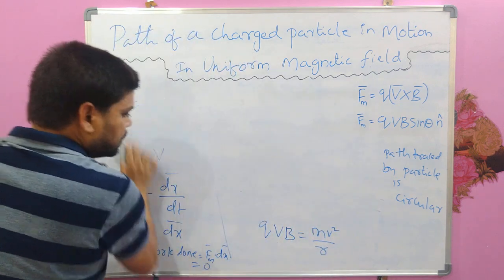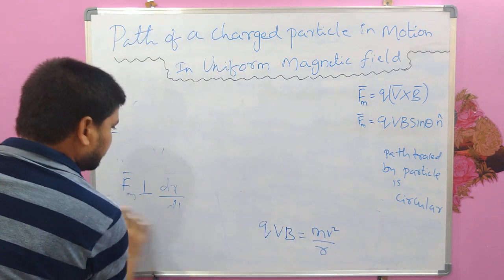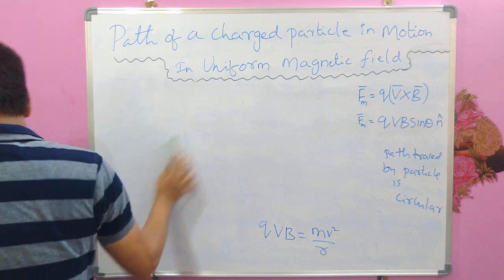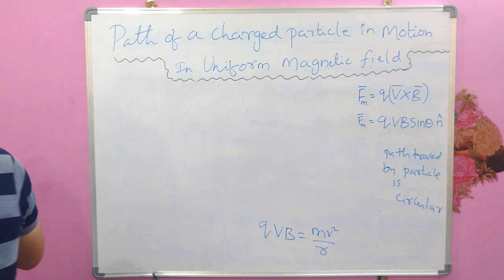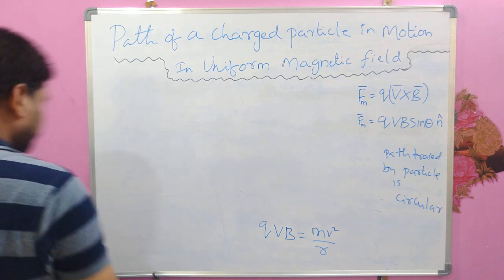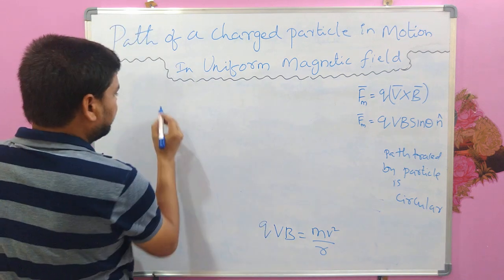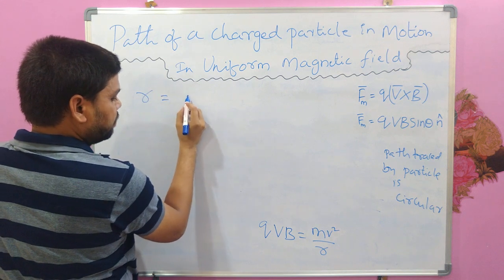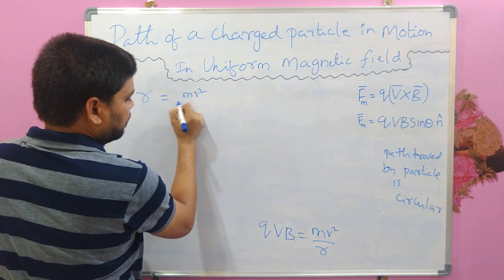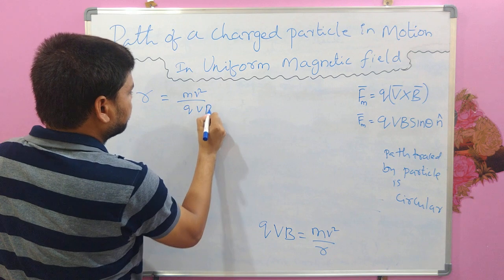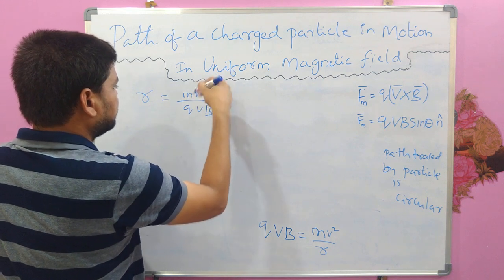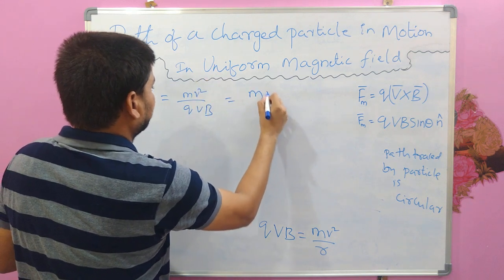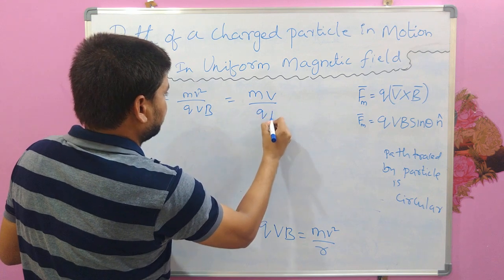So I am going to use this equation for deriving the radius of that circular path. So from here, if you take out R, R will be mv square by qvB, and v is cancelled with this square, you will get mv by qB.